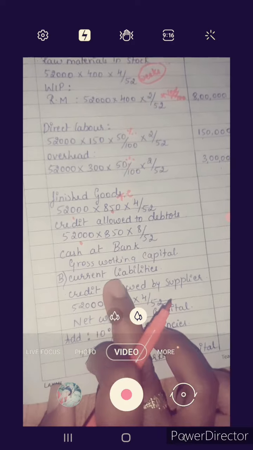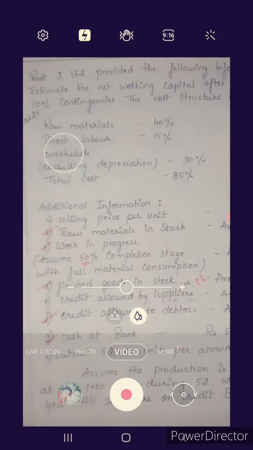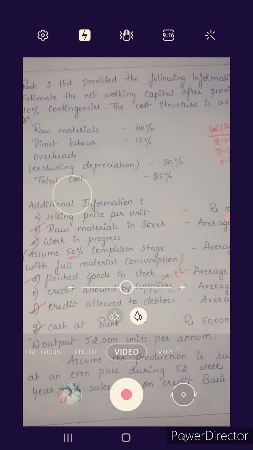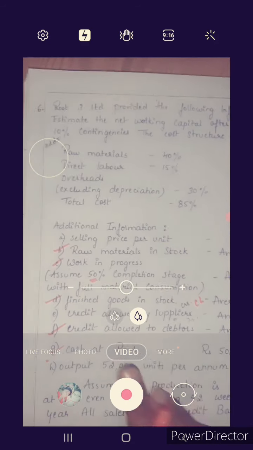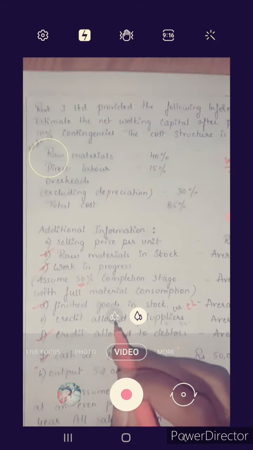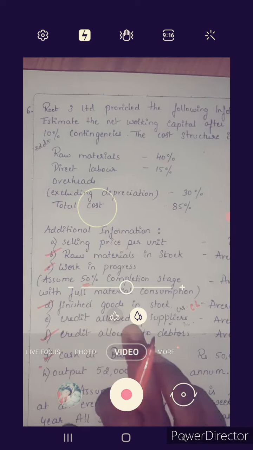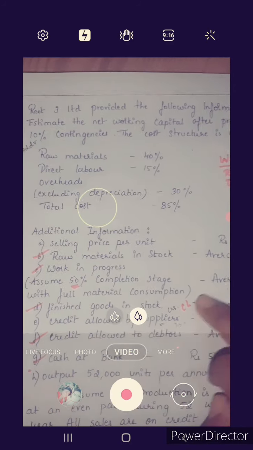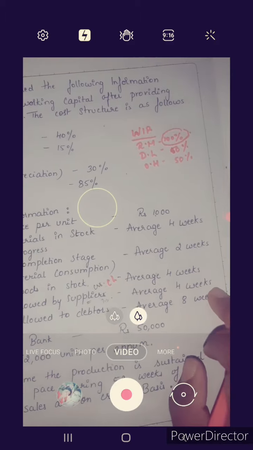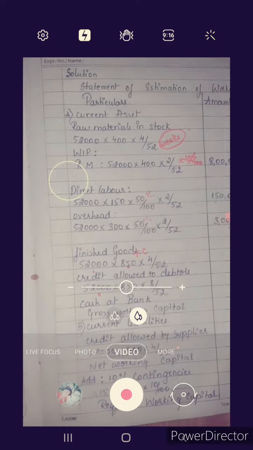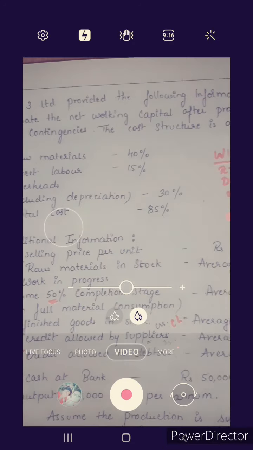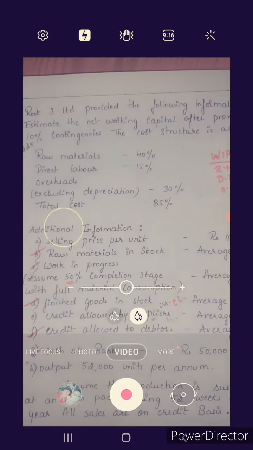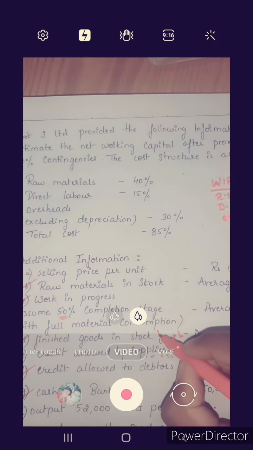Next, coming to current liability, what items are there? Credit allowed by suppliers, that is creditors, average period is 4 weeks. What does the supplier give us? They give us raw material.